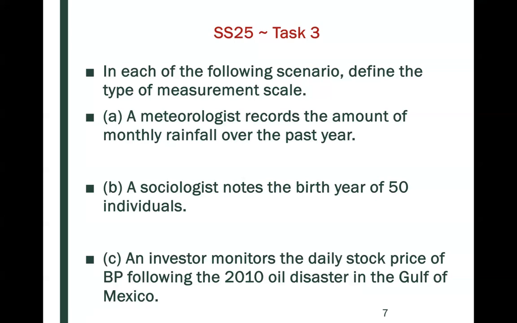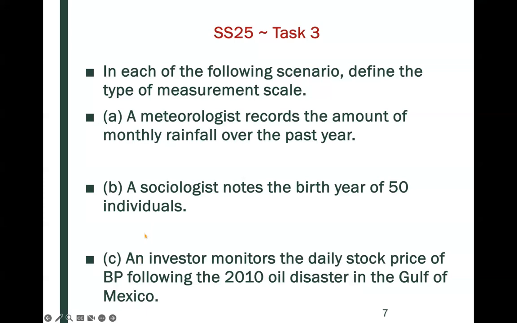So here we have different numbers that fall along the number line, and so we can summarize this information in an interval by saying the birth years range from, let's say, 1954 to 1999, let's say. Part C,